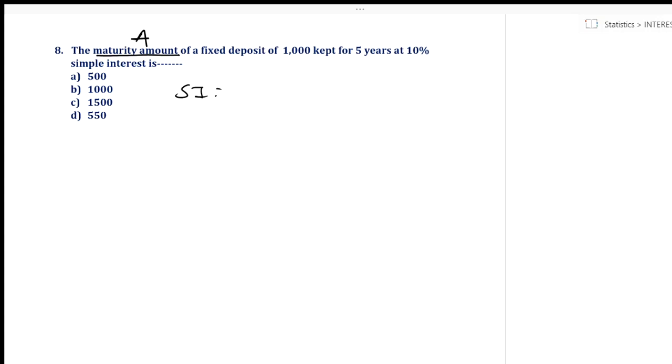So what is SI? SI is equal to PNR upon 100. These two zeros get cancelled, rupees 500. Now you can see 500 is also there in the options, and many of the students don't pay attention. Simply they'll put a tick mark on 500 and move ahead with the next question. But we need to observe that it's not the interest which is being asked, it is the amount which is being asked.